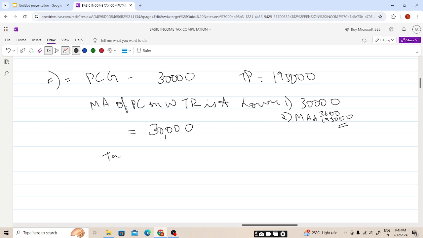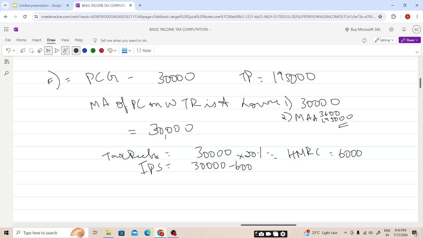So tax relief will be 30,000 into 20%. This 20% will be paid by HMRC, students. This will be 6,000. So the individual pays into the pension scheme 30,000 minus 6,000, 24,000.